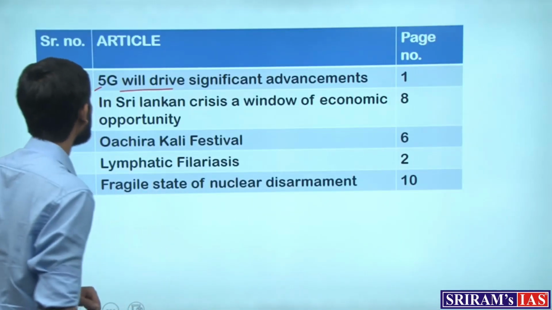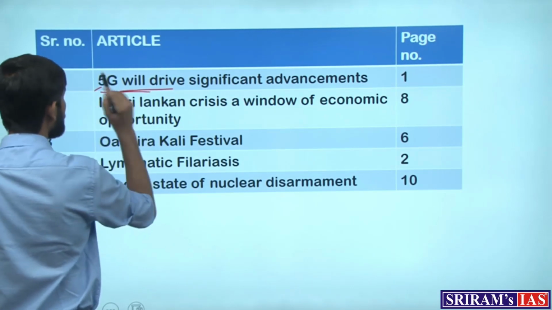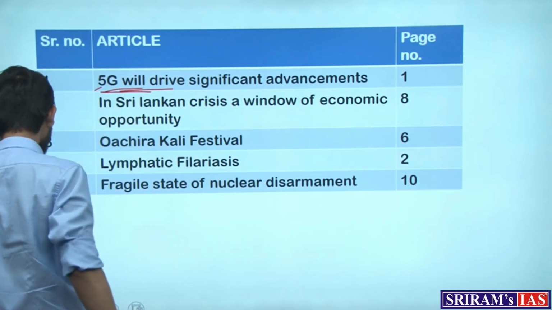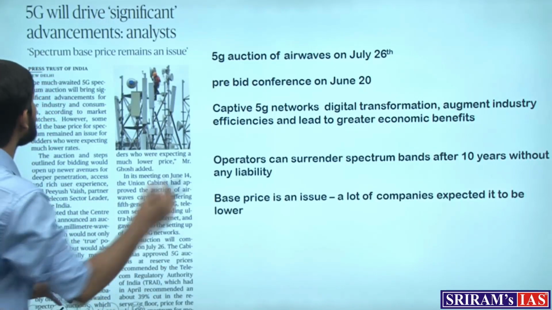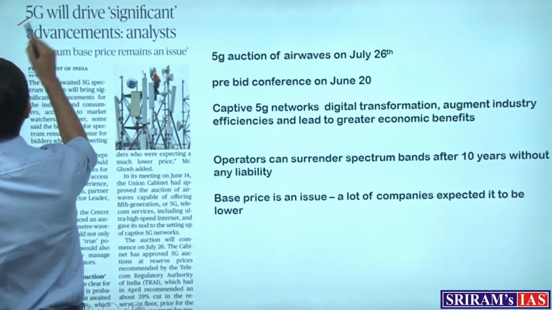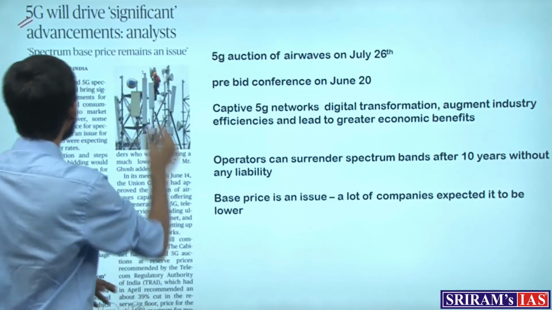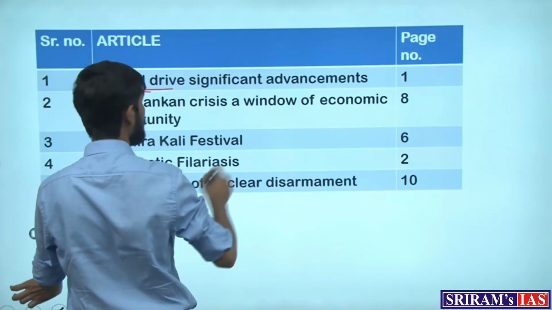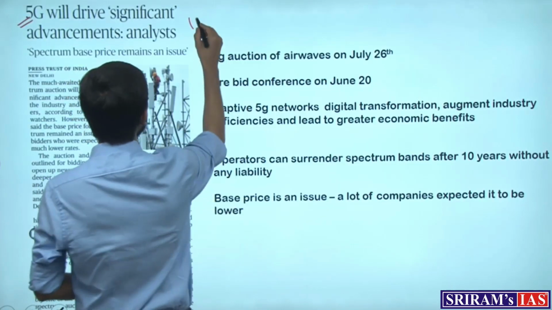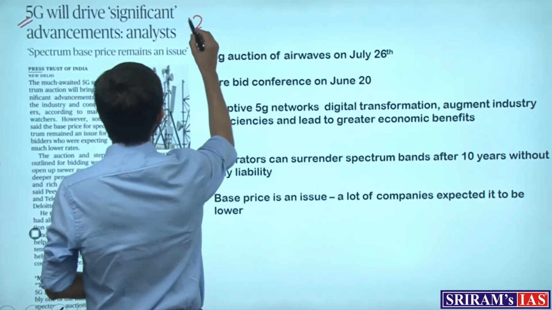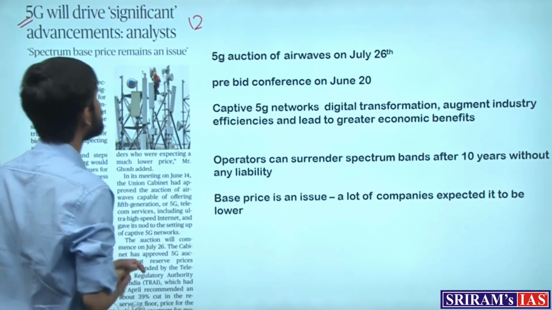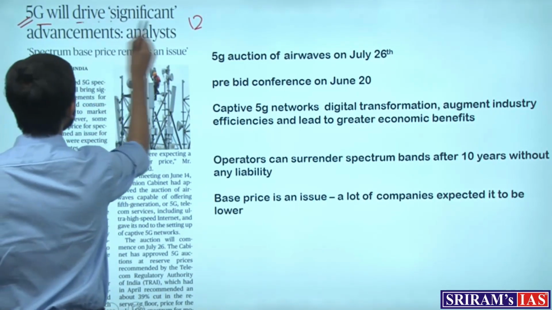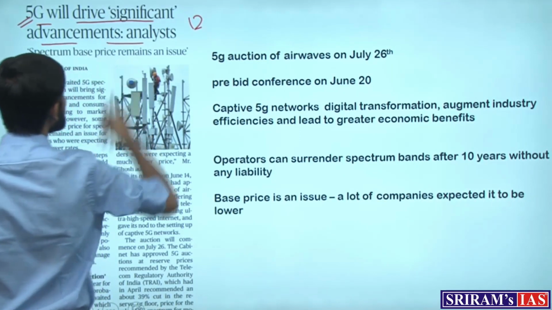The important articles which we've taken up from the newspaper are on the screens, and let's take up the first article for the day. The first article talks about the much awaited 5G auction which the center has announced, and this article features on page 1 as well as page, if I'm not wrong, page 12. So both these articles talk about the 5G auction, wherein it reads 5G will drive significant advancements, say analysts.